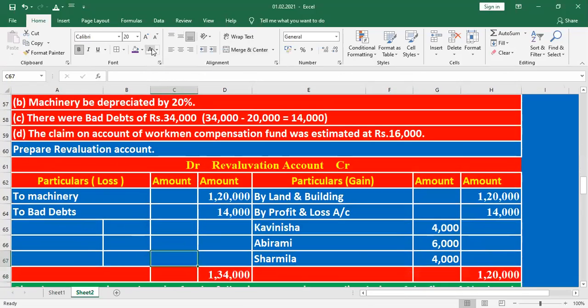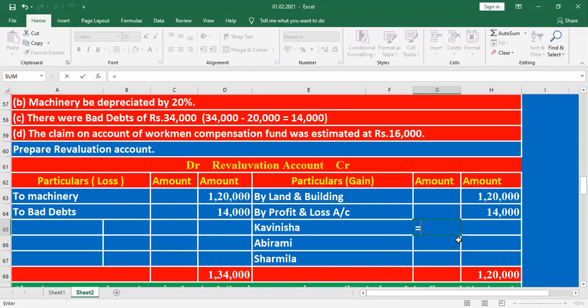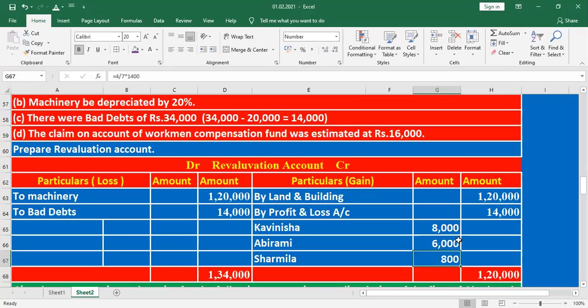The remaining amount will be distributed as 4 by 7 into 14,000, again 3 by 7 into 14,000, and again 4 by 7 into 14,000. Okay, what is it here?